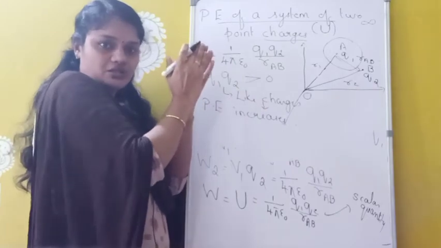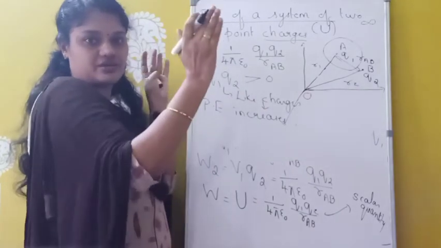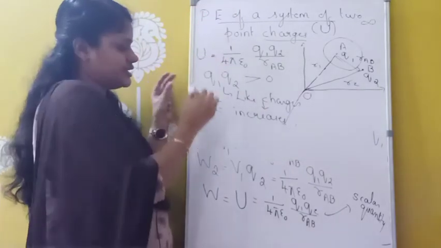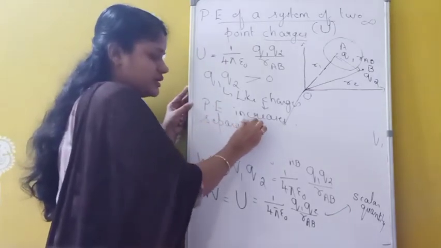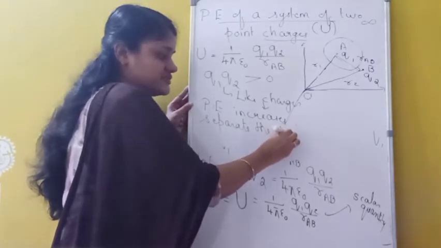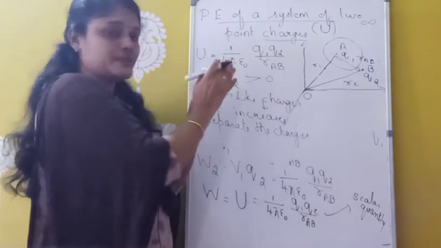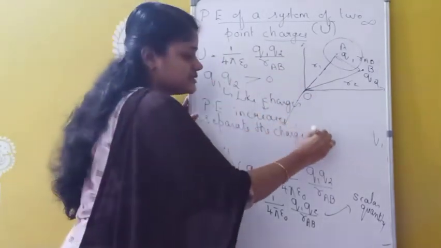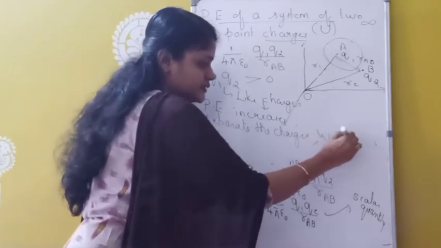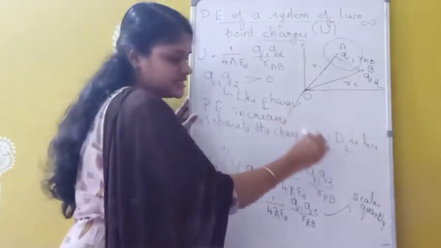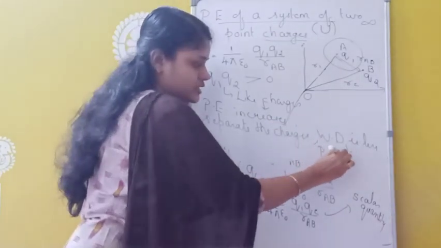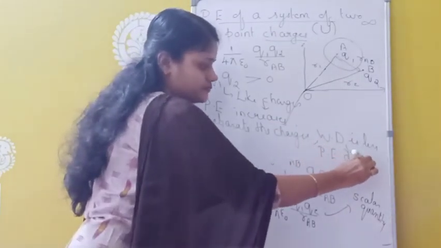Suppose you want to move these charges back, that is, separate the charges. In the case of like charges, if you want to separate them, the work done will be less, just opposite, and the potential energy decreases.